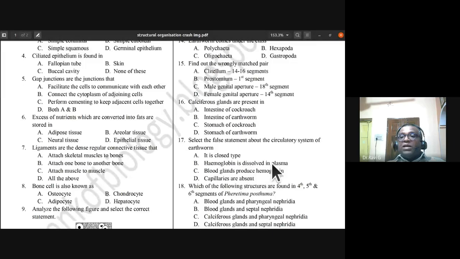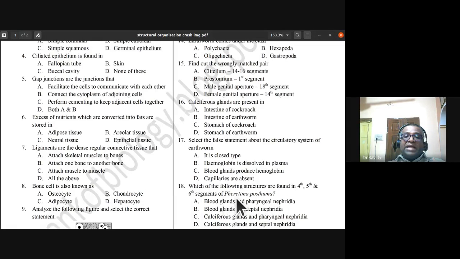It is correct. Hemoglobin is dissolved in plasma. That is also correct. Whereas in human beings, we have hemoglobin in the RBC, isn't it? But in earthworm, even though they have red blood, the hemoglobin is found in the plasma. Blood glands produce hemoglobin. That is also a correct statement. Capillaries are absent is a wrong statement. So capillaries are present. So capillaries are absent is the false statement for the circulatory system of earthworm. So D is the answer.